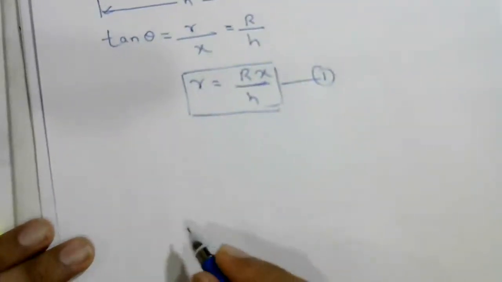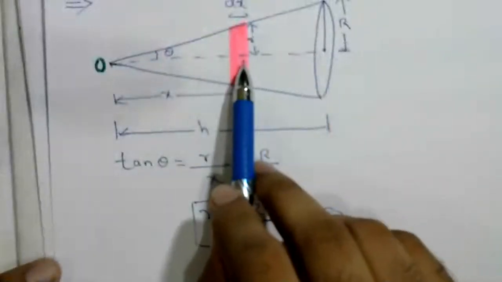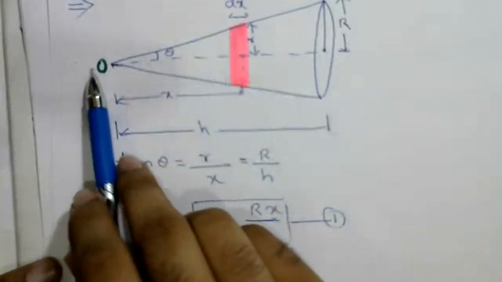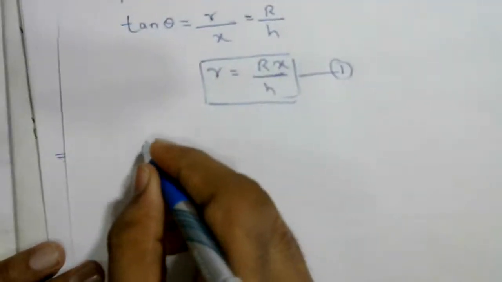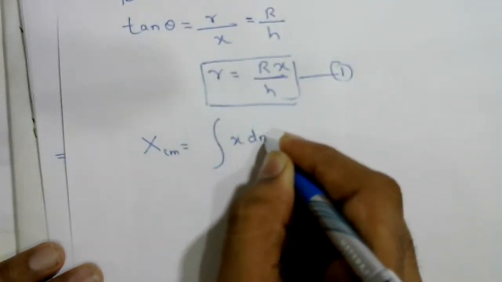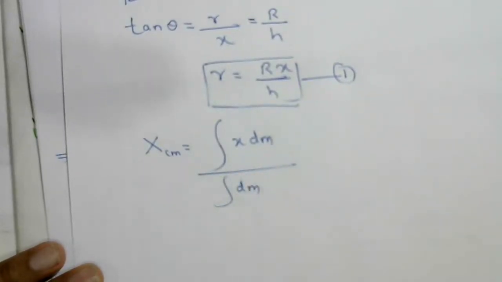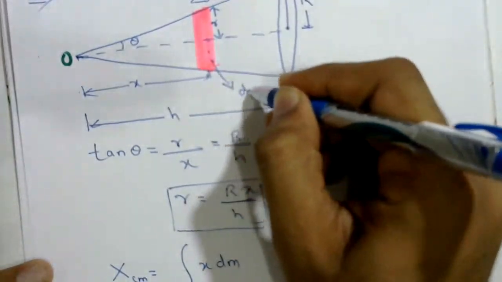So in the next step, okay. Where will we get the center of mass of this cone? On the x axis we will get it. So on this x axis only the center of mass will be found, so that's why I'm using it. The position of the center of mass on the x axis, just now I said, is integration of x dm upon integration of dm. Okay, so this dm is nothing but the mass of this element. What is the mass of this element? Mass of this element, dm.